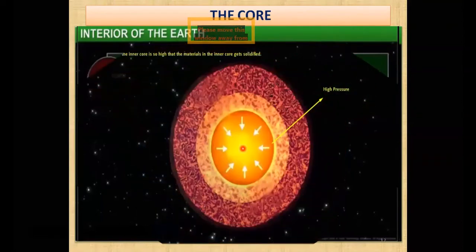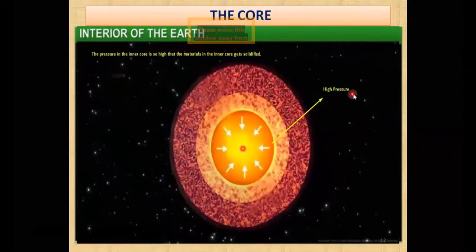So let me tell you this reason. The reason is high pressure. Because of high pressure, those liquid materials are compressed and they become solid. Because we know the inner core has two things: high temperature as well as high pressure.